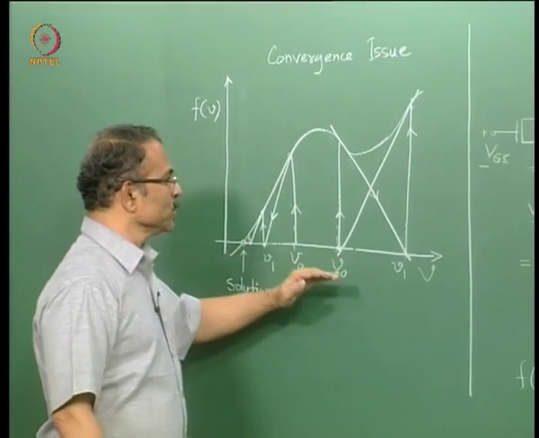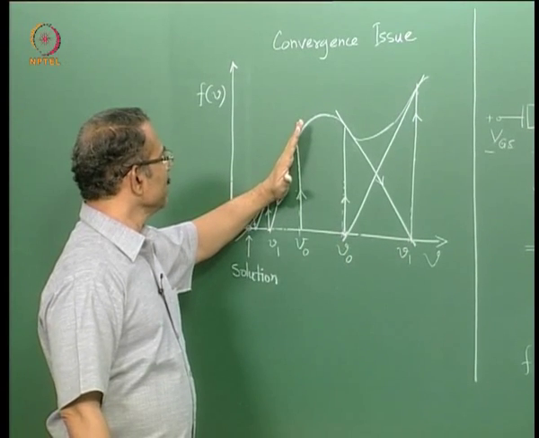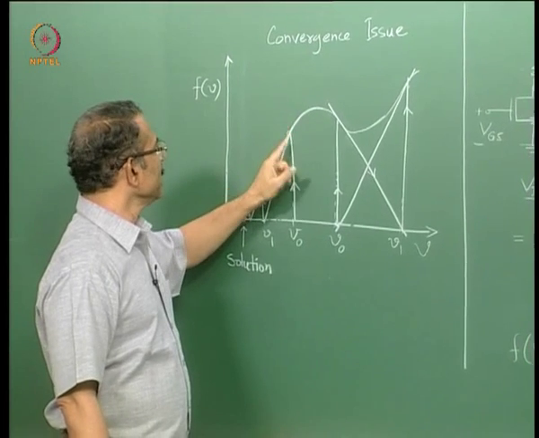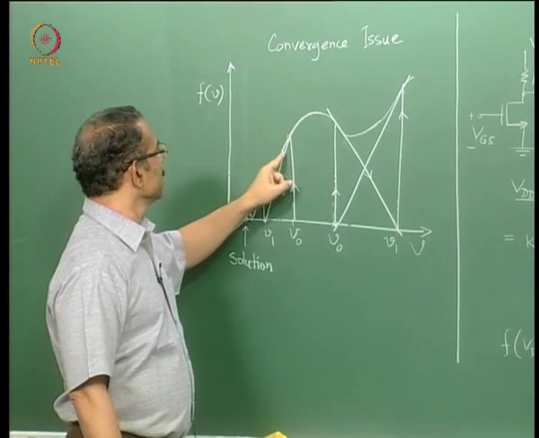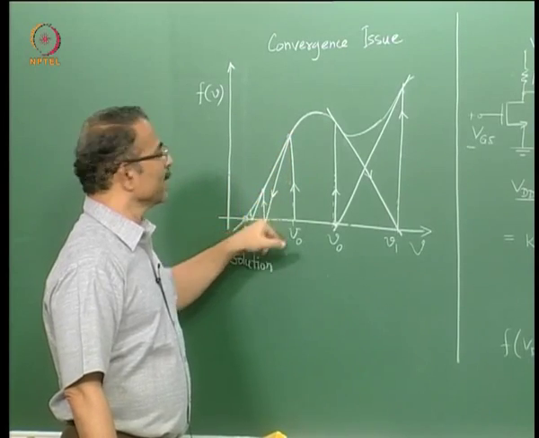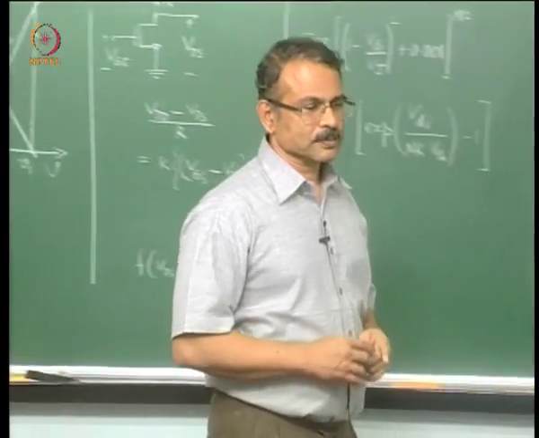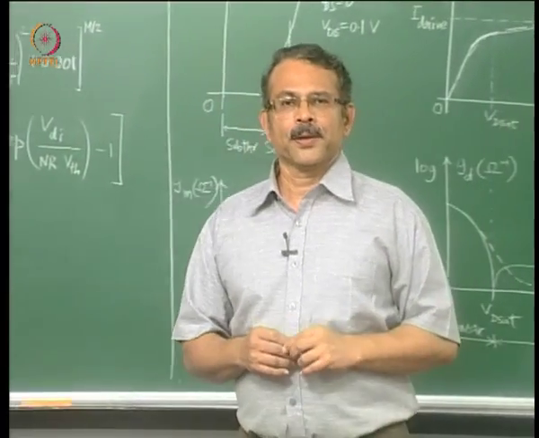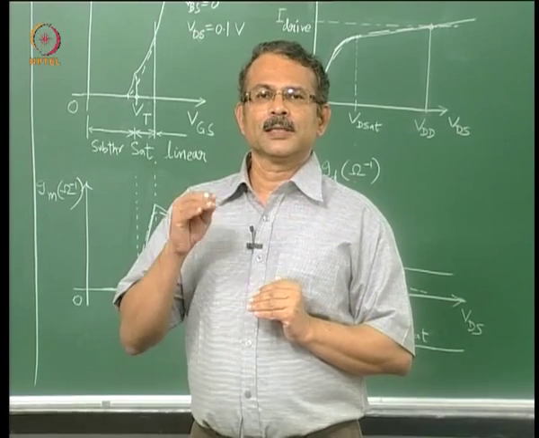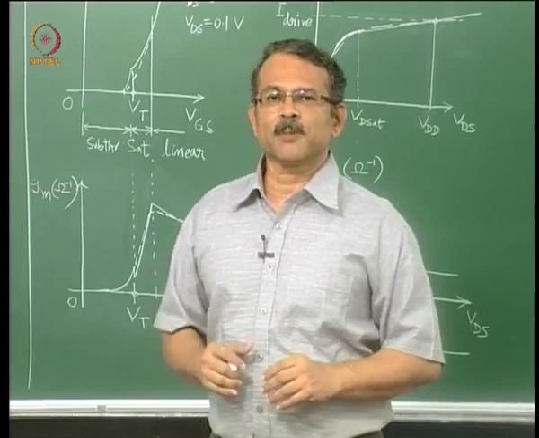So this discussion should tell you why the derivatives of the function or derivatives of the model are also important. If, for example, here at any of the points the derivatives were discontinuous, you may get into convergence problems. Now, you may find in a compact model some additional empirical factors to improve convergence properties.